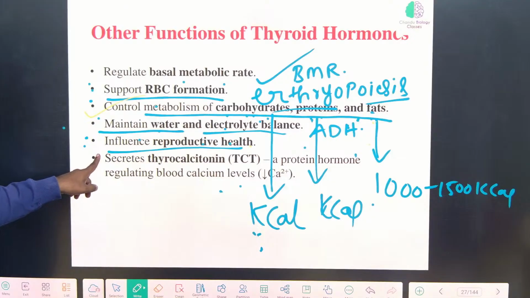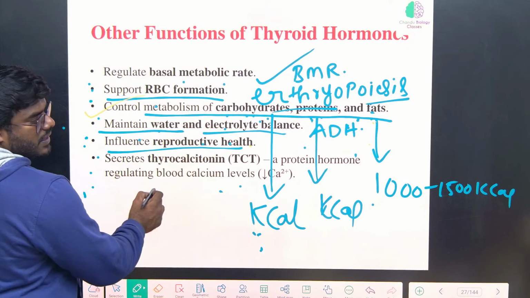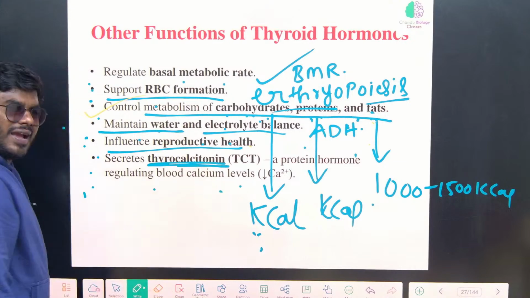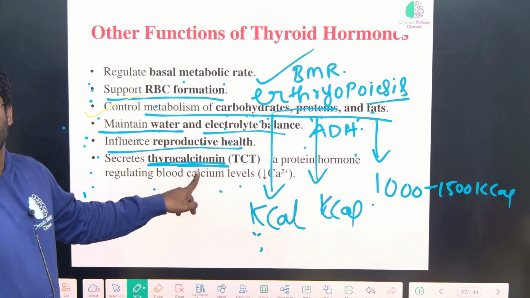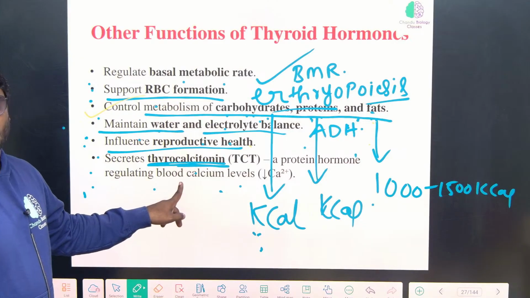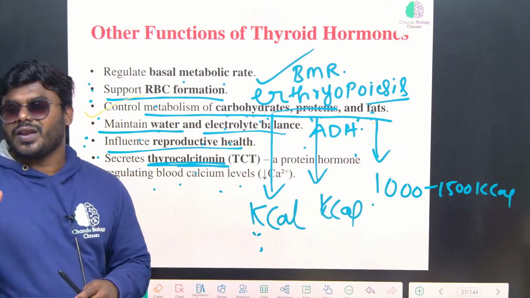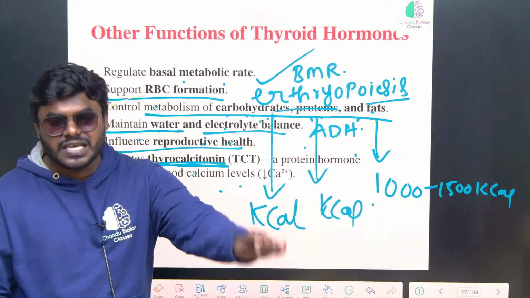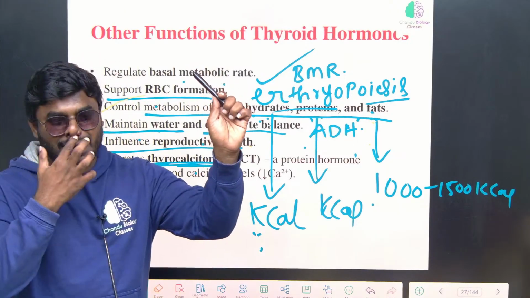And a very, very important point to be remembered for the exam: this thyroid gland releases a protein hormone, thyrocalcitonin. As the name itself indicates, it is the one which controls the level of calcium, because calcium is very important for most physiological functions. For example, in muscle movement, what do we require? Actin and myosin.